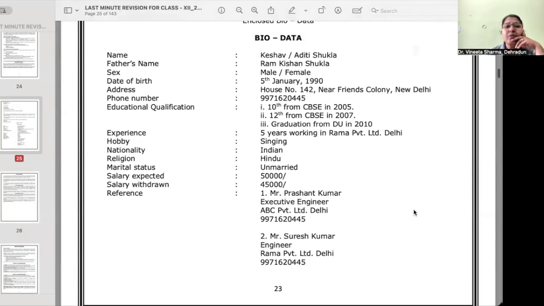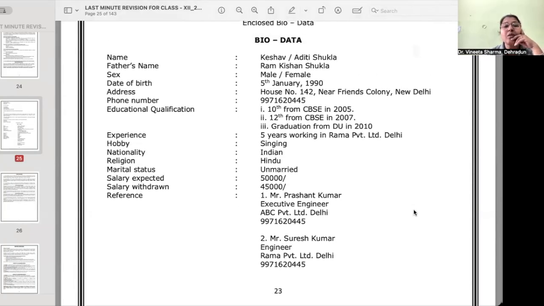Ma'am, in the qualification, do we also have to write BCom, BA, or something like that? Exactly, yes, why not? Or you can write graduation, simple graduation. The way it is written here, can you see? 10th from CBSE in 2005, 12th from CBSE in 2007, graduation from DU in 2010. That's it.